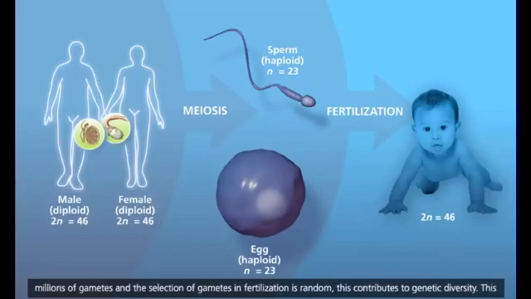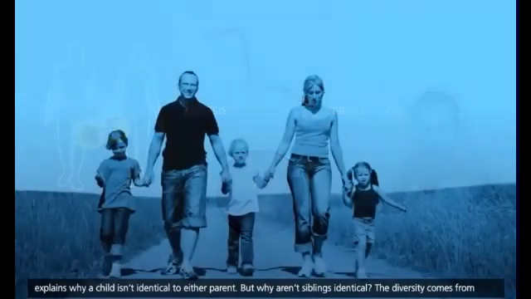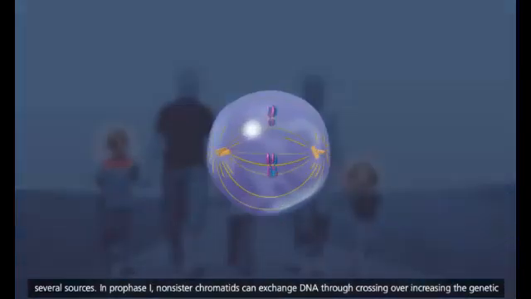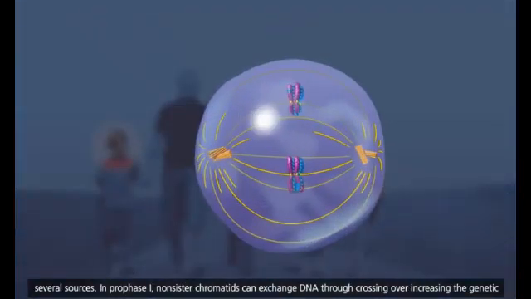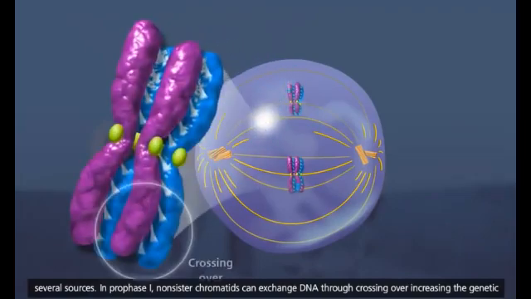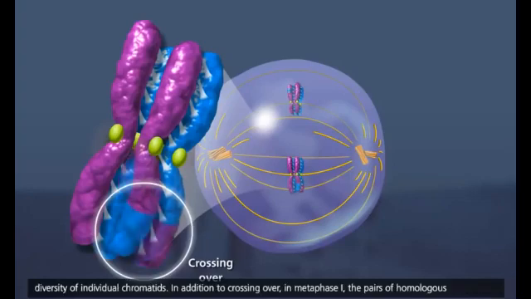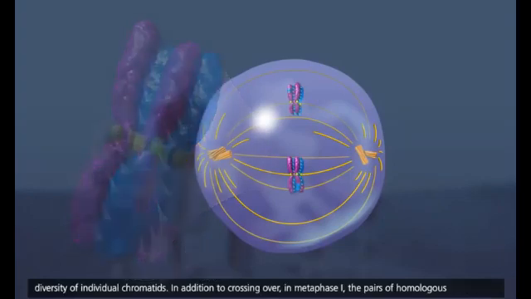Because men and women produce millions of gametes, and the selection of gametes in fertilization is random, this contributes to genetic diversity. This explains why a child isn't identical to either parent. But why aren't siblings identical? The diversity comes from several sources. In prophase I, non-sister chromatids can exchange DNA through crossing over, increasing the genetic diversity of individual chromatids.